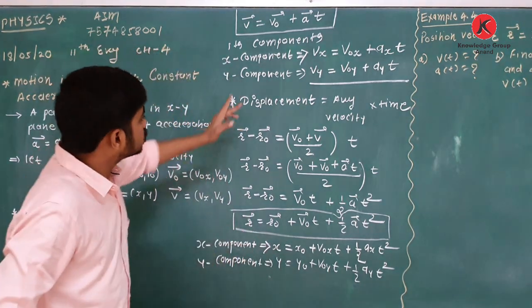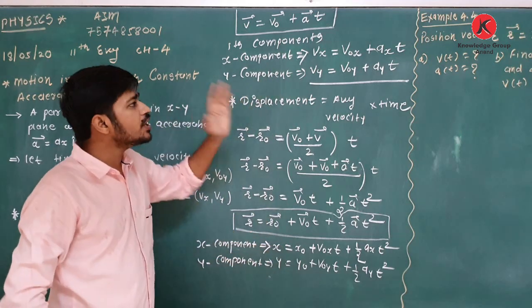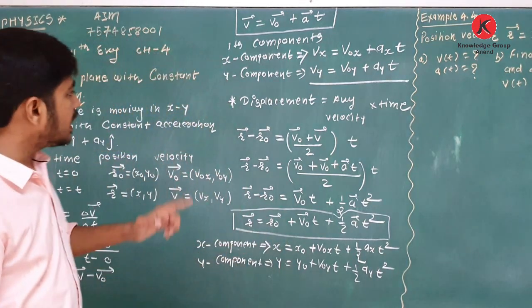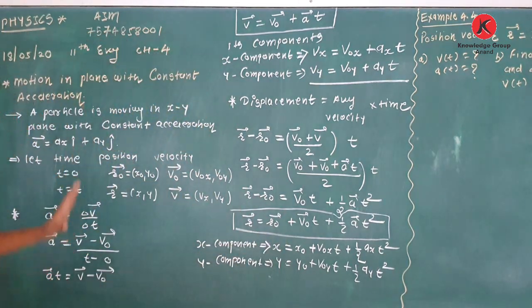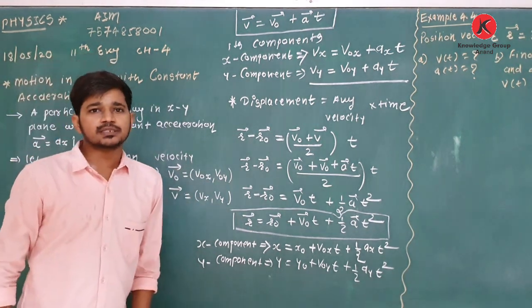In projectile motion, we will start our theory with these four equations. So take care about this theory. It is easy, but you have to remember it in terms of components. So this is motion in a plane with constant acceleration. Now we will see some examples.